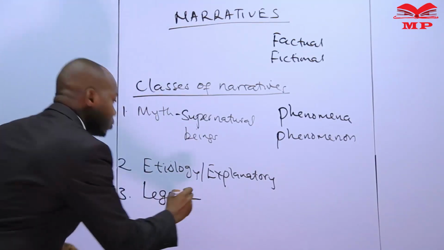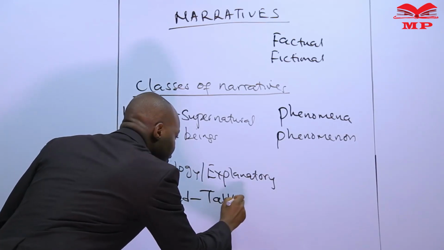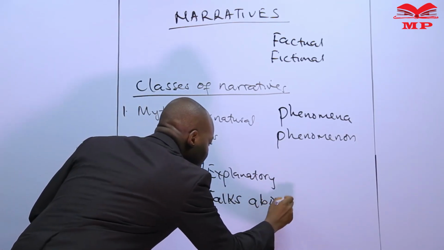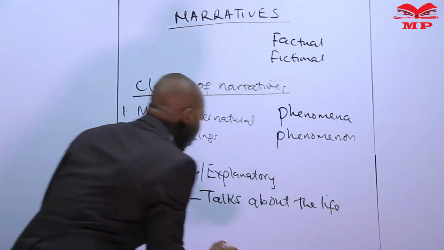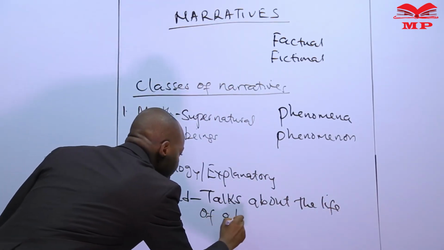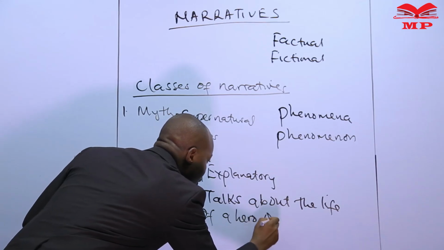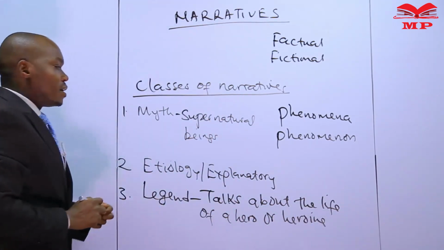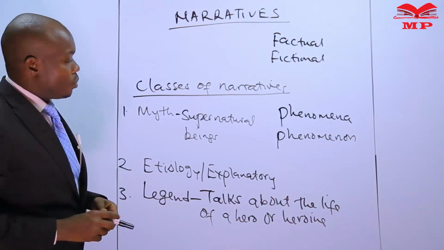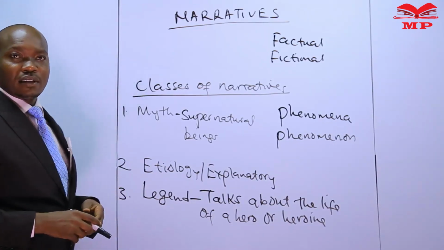So a legend talks about the life of a hero or heroine. A hero is a male character, while a heroine is a female character.